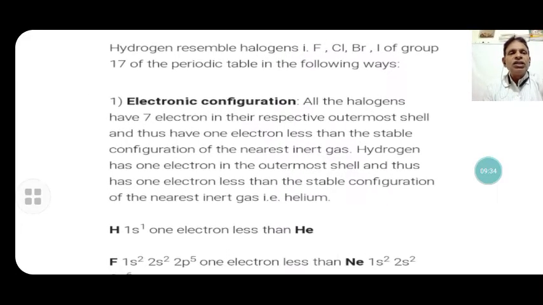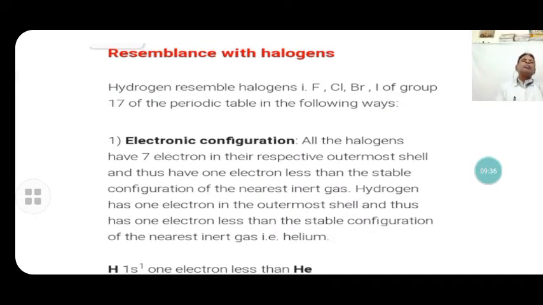Now we discuss the resemblance of hydrogen with the halogens. Hydrogen resembles the halogens like fluorine, chlorine, bromine, iodine. These elements are halogens, which belong to the 17th group of the periodic table.